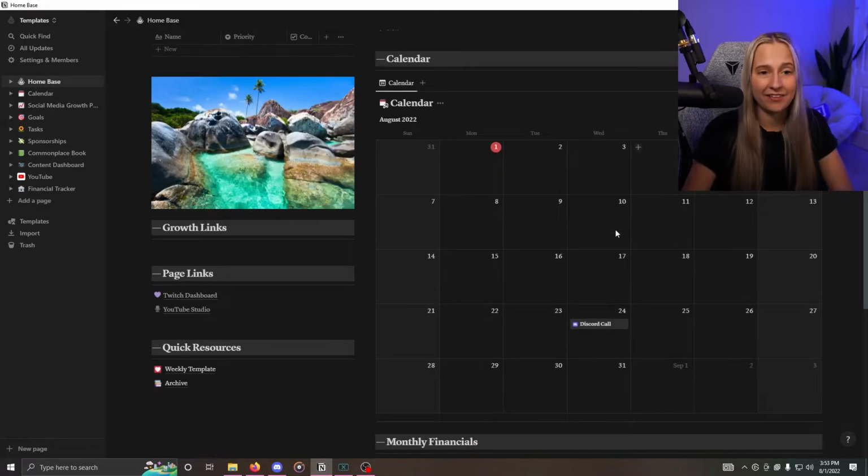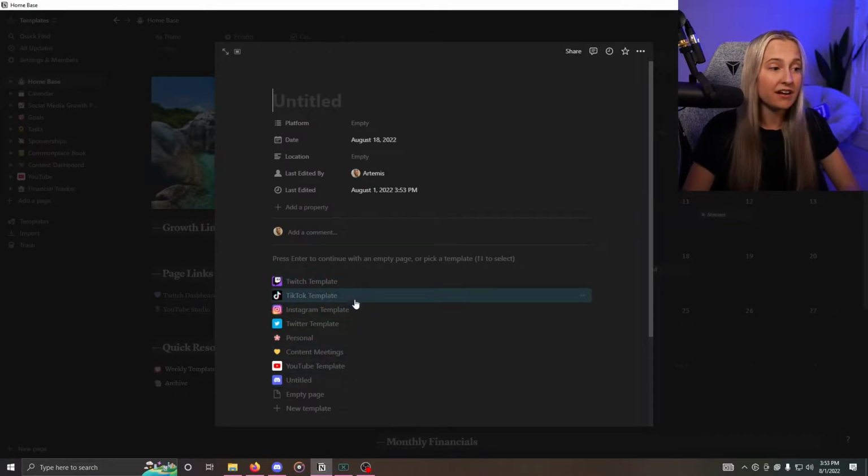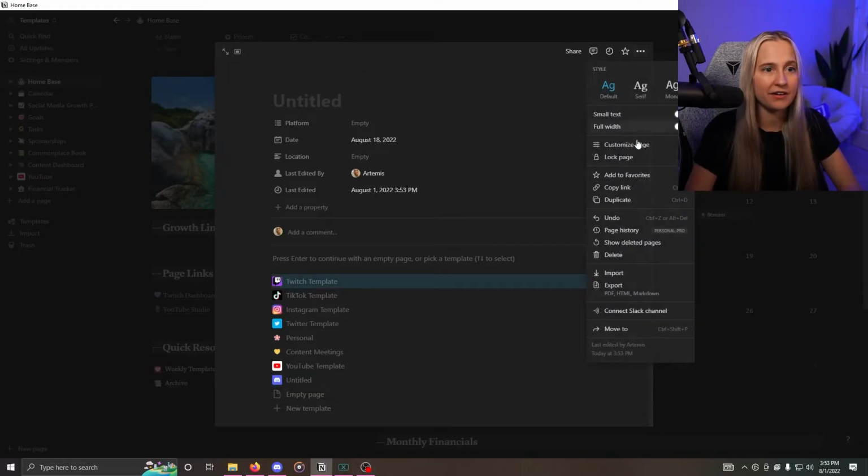Moving down, we have a calendar. This calendar is going to show you if you have any meetings, you would put it in here. If you have certain streams that you're planning out, you would put them in here. Because I've created a template out of my own, I only have a Discord call and a stream that's being blocked by my camera, but I have those two things. I can move this down here so you can see. I only have these two things in this template, but just so that you know, my own personal calendar is booked. So you can easily add new things or not. And there's a ton of templates that you can choose from so that you have all of the right information that you need. I'm going to go ahead and delete this though.